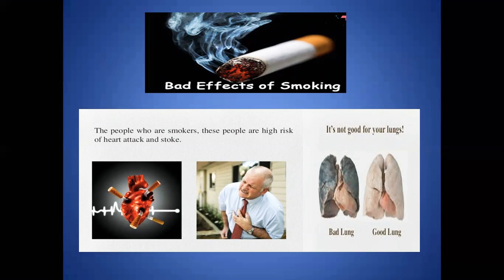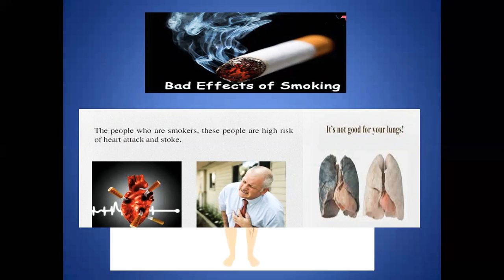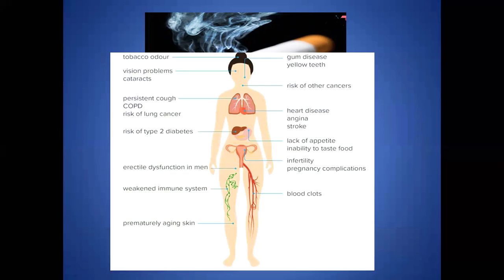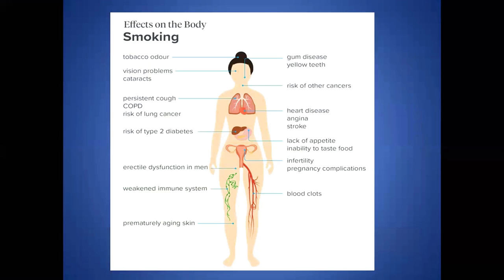Smokers have bad lungs. Some bad effects of smoking are tobacco odor, gum disease, yellowing of teeth, risk of other cancers, vision problems, heart disease, blood clots, weakness of the immune system, and many other diseases.